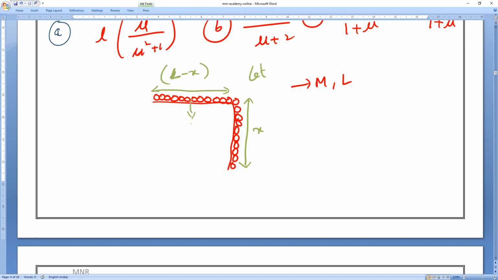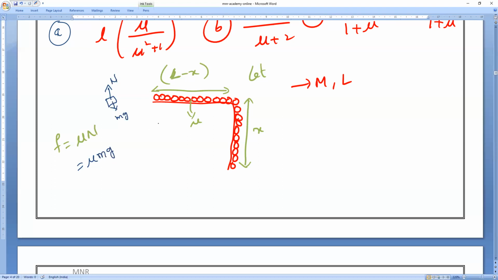And as friction exists, what is the friction formula? Friction is mu into N, limiting. N is equal to what? We all know that N is equal to mg. Am I right, guys? Mg.